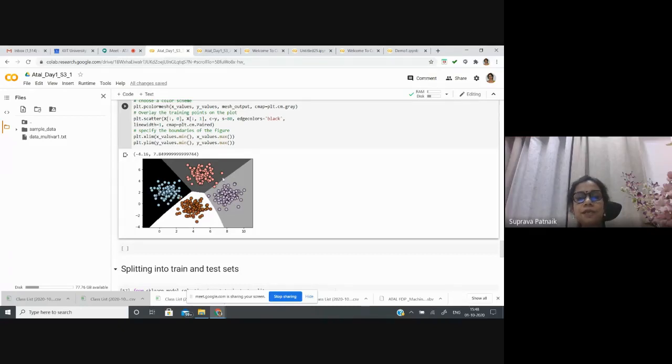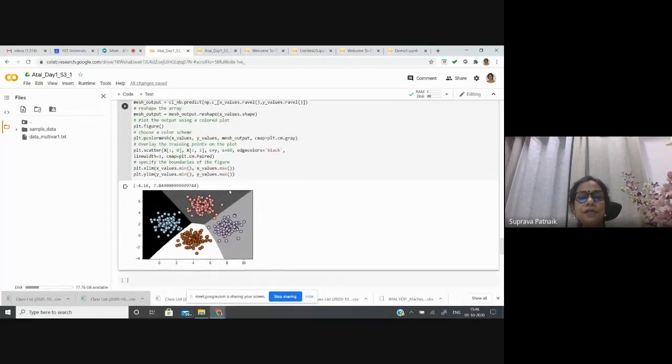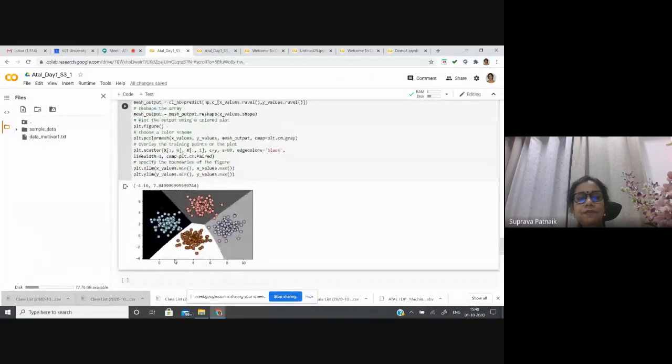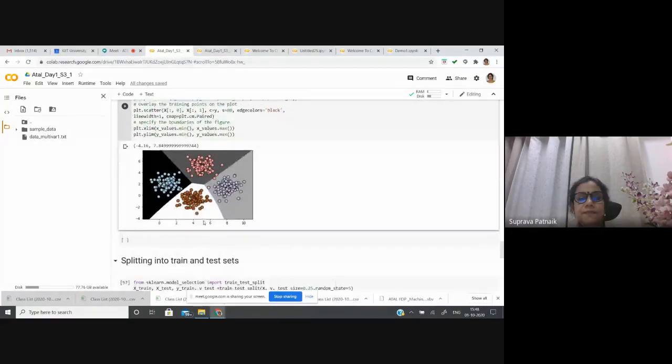So here is the output. Normally these lines are the class boundaries. Any sample of one class that enters into the domain of another class is considered a wrong classification. That also reflects in the accuracy of this model. Apart from the accuracy, we can also see the confusion matrix. Subsequently I'll show you the confusion matrix for another analysis.